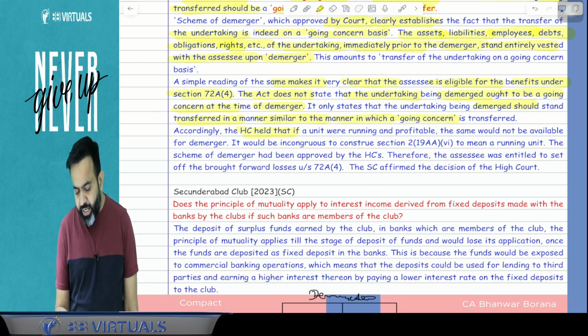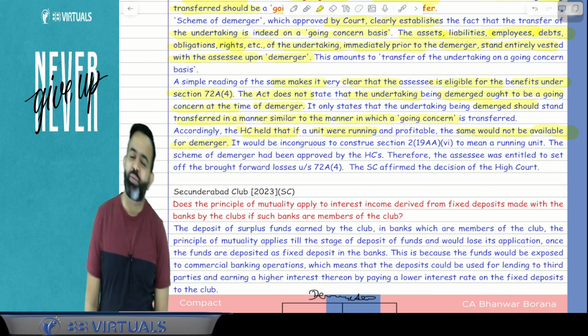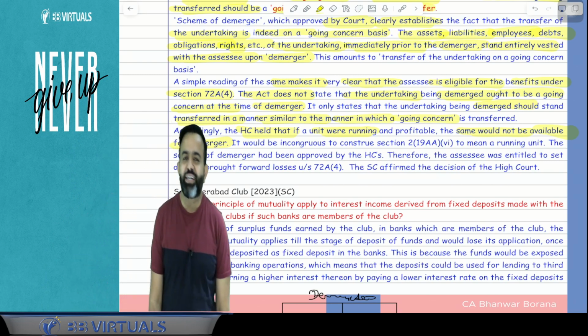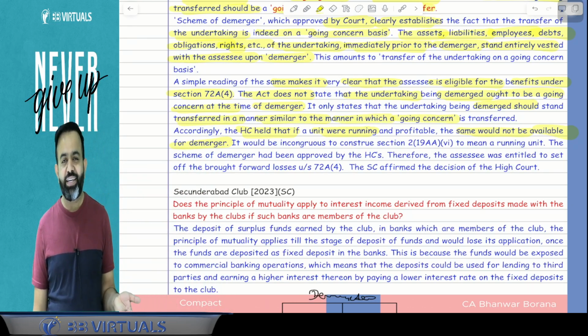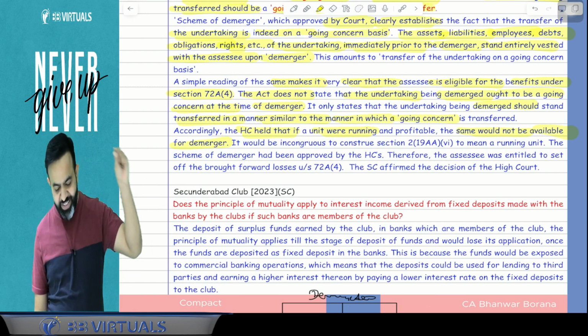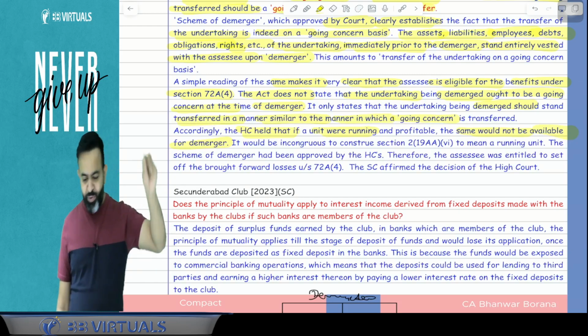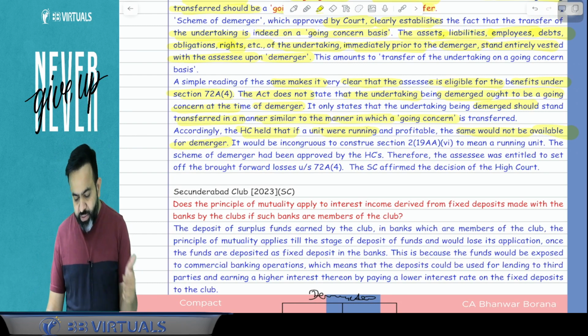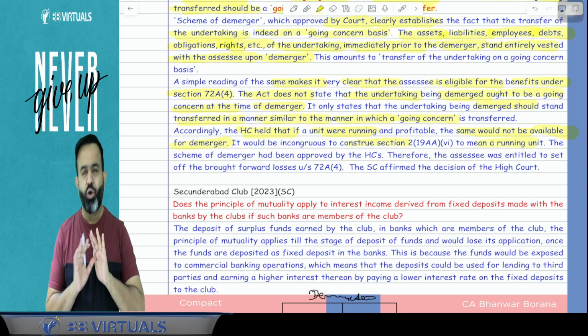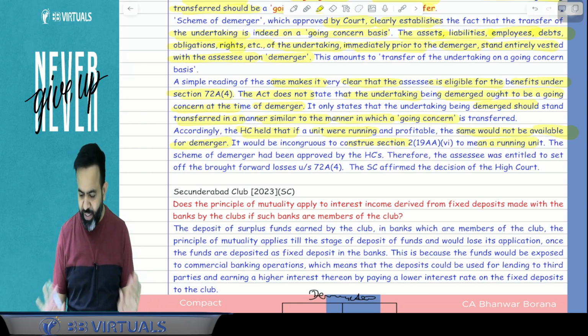Accordingly, the High Court held that if a unit were running and profitable, the same would not be available for demerger. Here, the High Court says that if an undertaking is a profit-making or running undertaking, mostly they will not demerge that undertaking. It would be incongruous to construe section 2 clause 19AA to mean a running unit. So we will not consider it as a running unit, meaning it should not be a running unit.